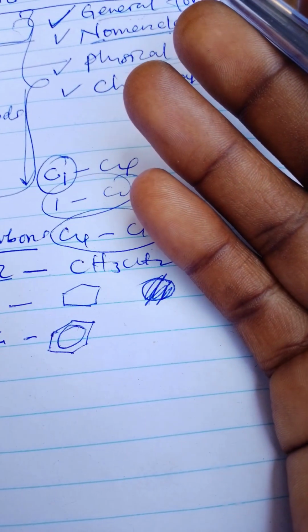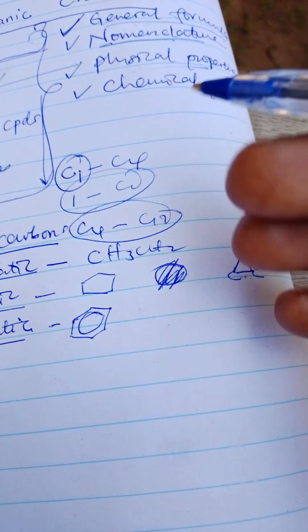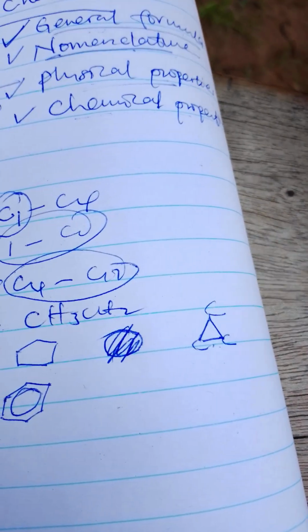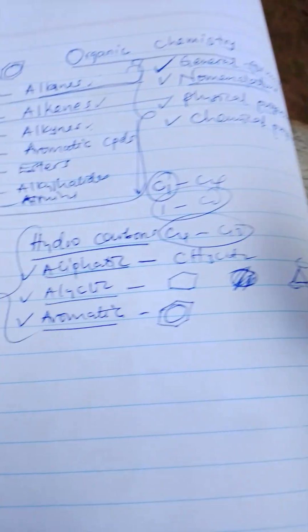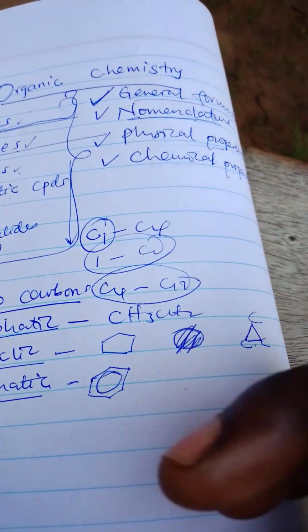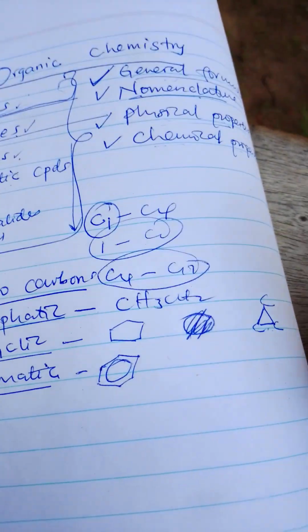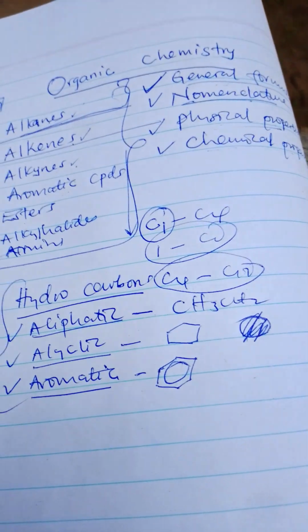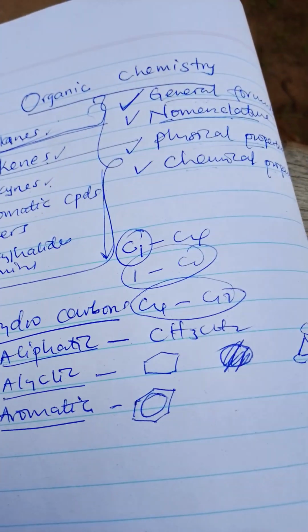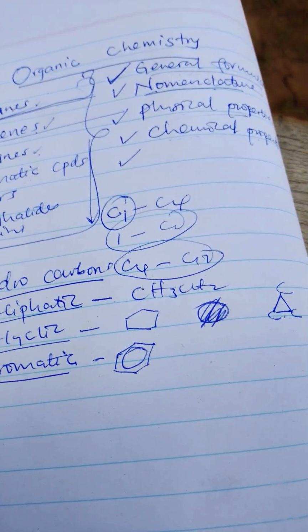Then there are the chemical properties of alkanes. Alkanes are generally unreactive, so in most synthesis we shall not involve alkanes. Although we have chlorination of alkanes, they are not as reactive as another class of compounds.